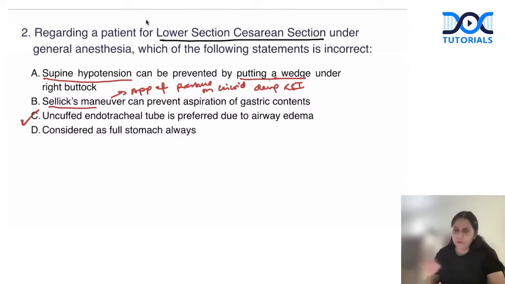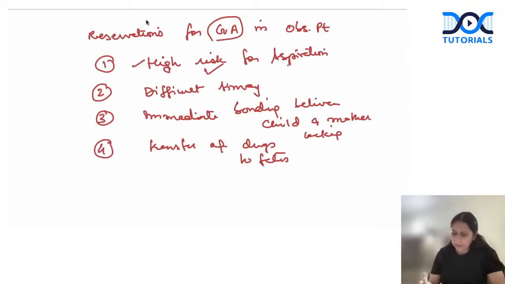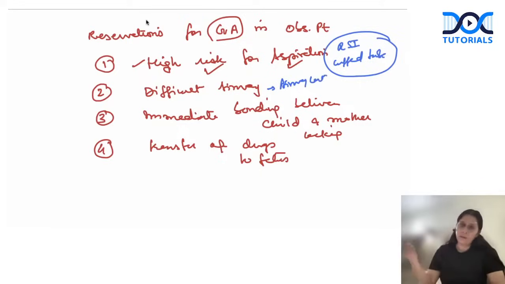Uncuffed ET tube is preferred due to airway edema. We always prefer a cuffed tube. So remember, they are high risk for aspiration. We practice RSI and we prefer a cuffed tube, right? Remember this. Okay. They are a difficult airway. So we always shift the airway cart and then proceed for airway manipulation. So these are the important things that we need to know about anesthesia for OBS.